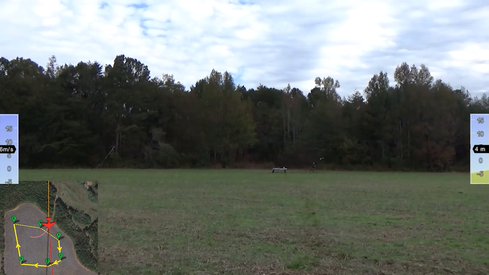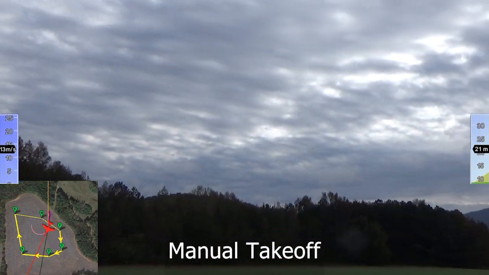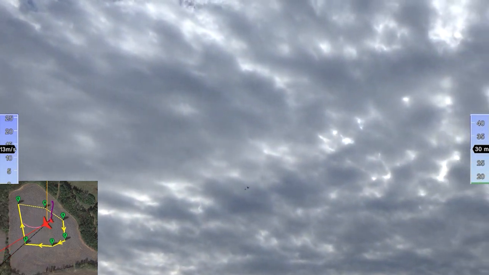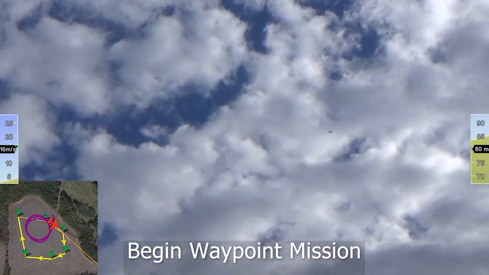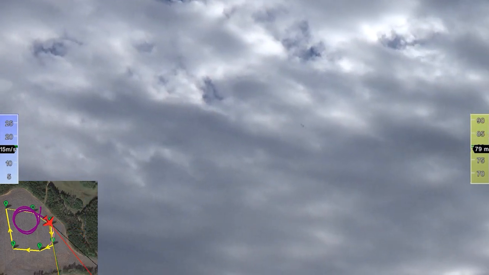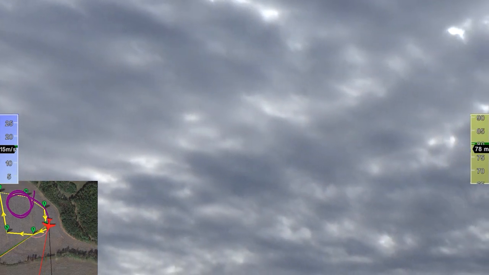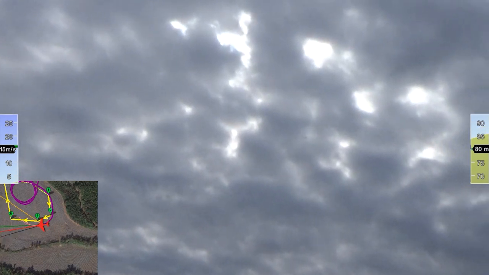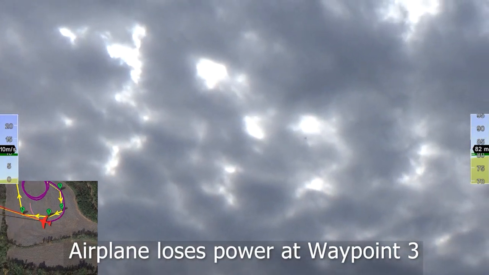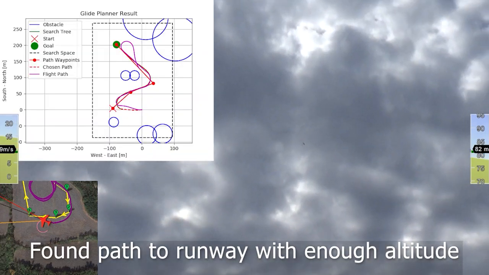These methods were implemented on a custom autonomous fixed-wing platform. A test mission was set up to demonstrate the ability of the planning algorithm on the experimental aircraft. It starts with a manual takeoff, then the aircraft begins following a waypoint mission. At the third waypoint, the aircraft is set to disable the thrust, which triggers the autonomous glide algorithm. The resulting path plan is shown, and the waypoints are uploaded to the drone and also updated in the ground station view.